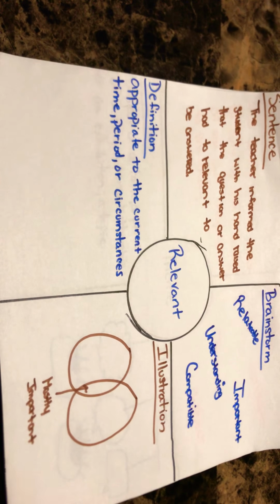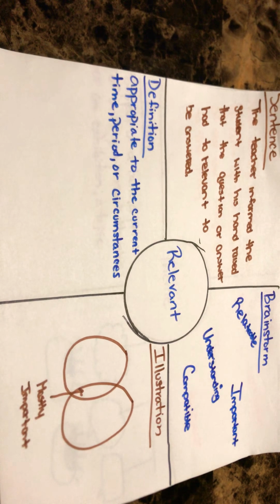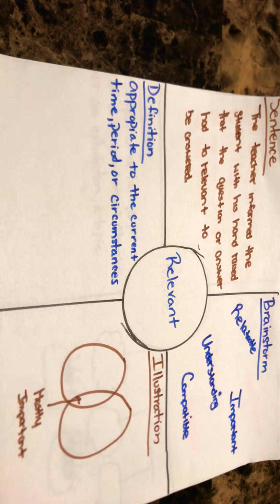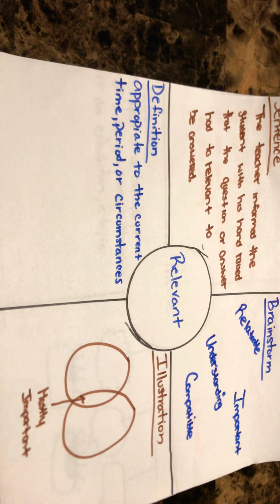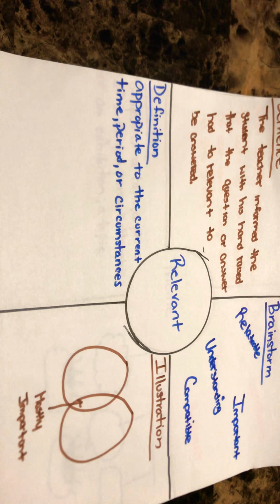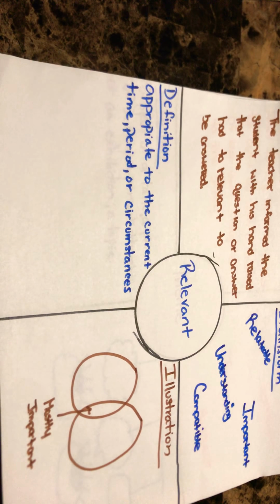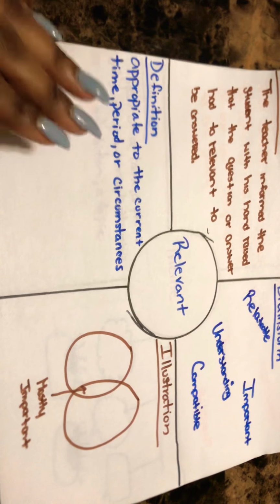Relevant. Definition: appropriate to the current time or circumstances. Sentence: The teacher informed the student with his hand raised that the question or answer had to be relevant to be answered. Brainstorm: important, relatable, understanding, compatible. Illustration shows a Venn diagram, but in the middle it shows what is mostly important.